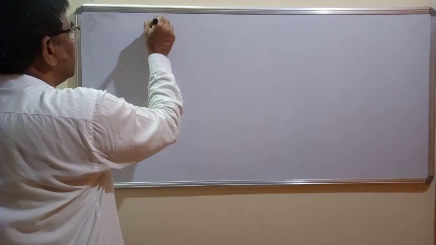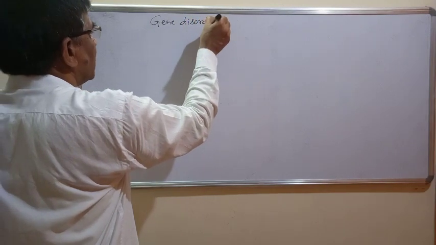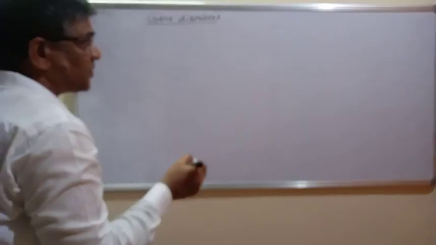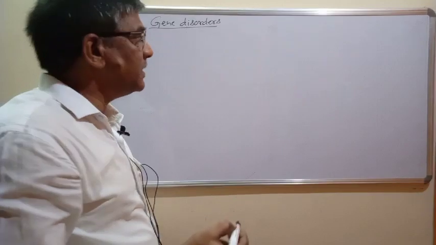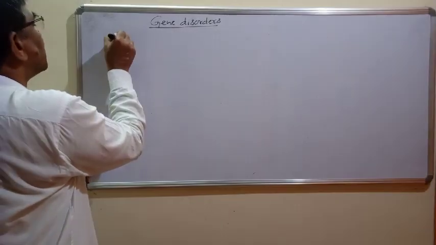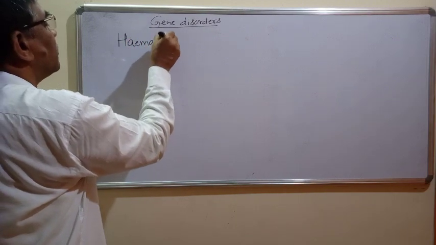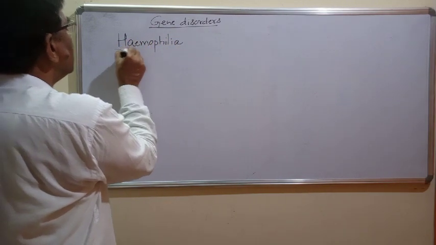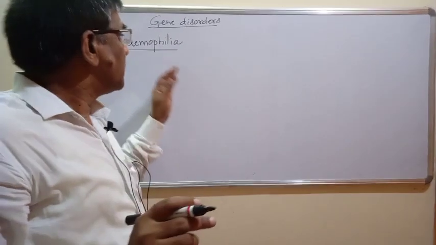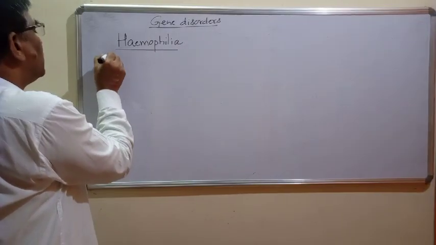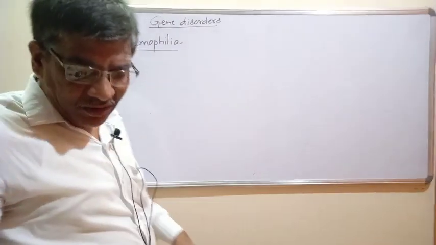So now let us understand about gene disorders or Mendelian disorders. I have given you a definition for gene disorders or Mendelian disorders, in which let us understand about hemophilia. By seeing the term itself we can understand that hemo is related to blood. It is a blood related disease. Now what is hemophilia? Sometimes you may get a question for 1 mark.